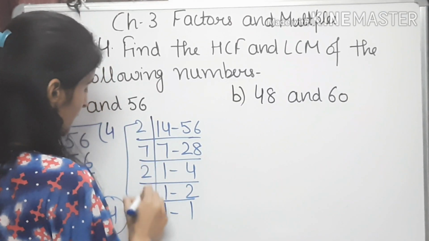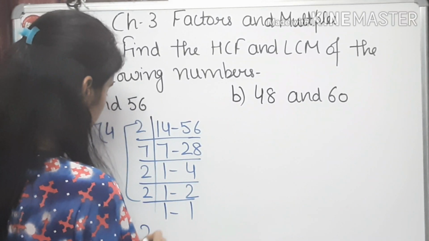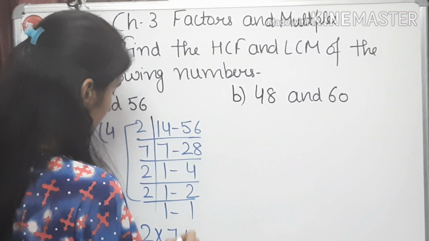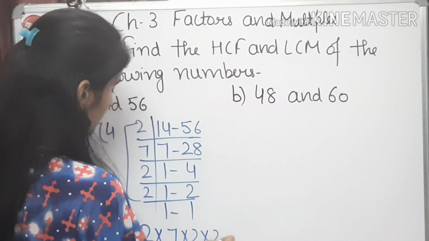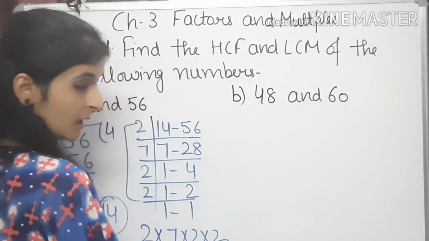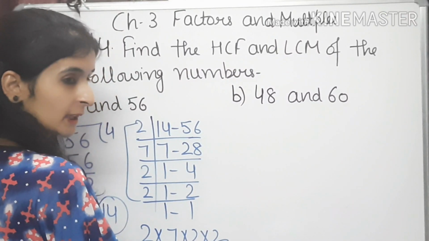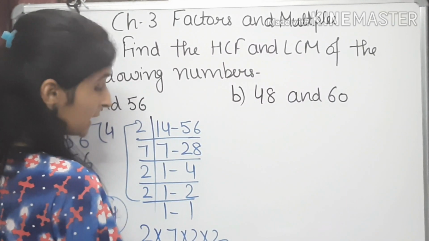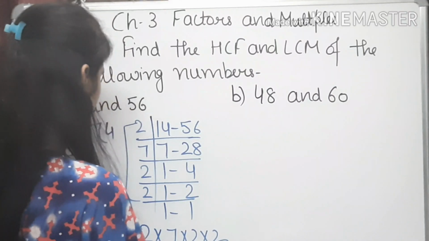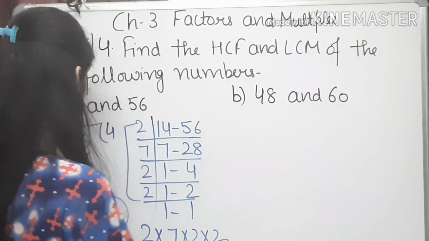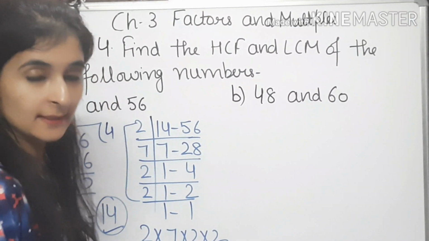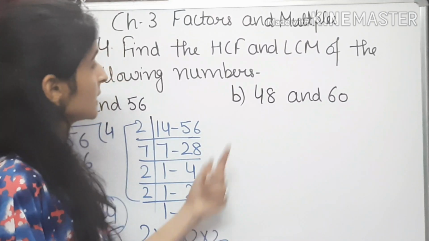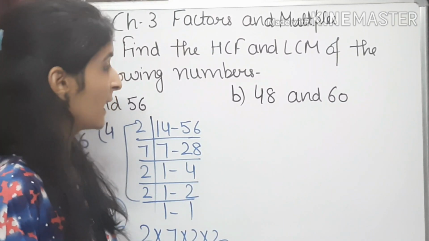Now we have to find the product. 2 multiplied by 7 multiplied by 2 multiplied by 2. 2 7s are 14. 14 2s are 28. 28 2s are 56. So this is our LCM and 14 is our HCF. Right? Now let's come to the B part.